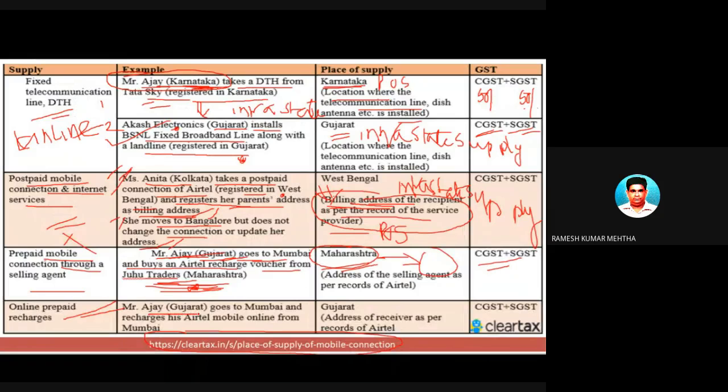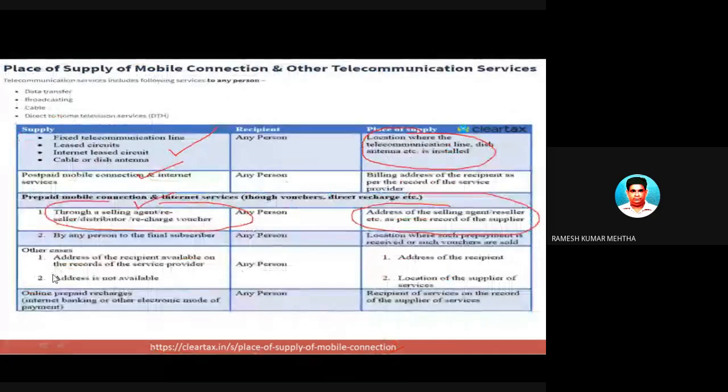Mr. Ajay of Gujarat goes to Bombay and recharges an Airtel mobile online from Bombay. So here, look at the answer. The answer is, for online prepaid recharges through internet or electronic mode, the recipient of the service on the records of the supplier of the service. So whoever is receiving the service, where is the recipient? That would be mentioned on the records of the service provider.